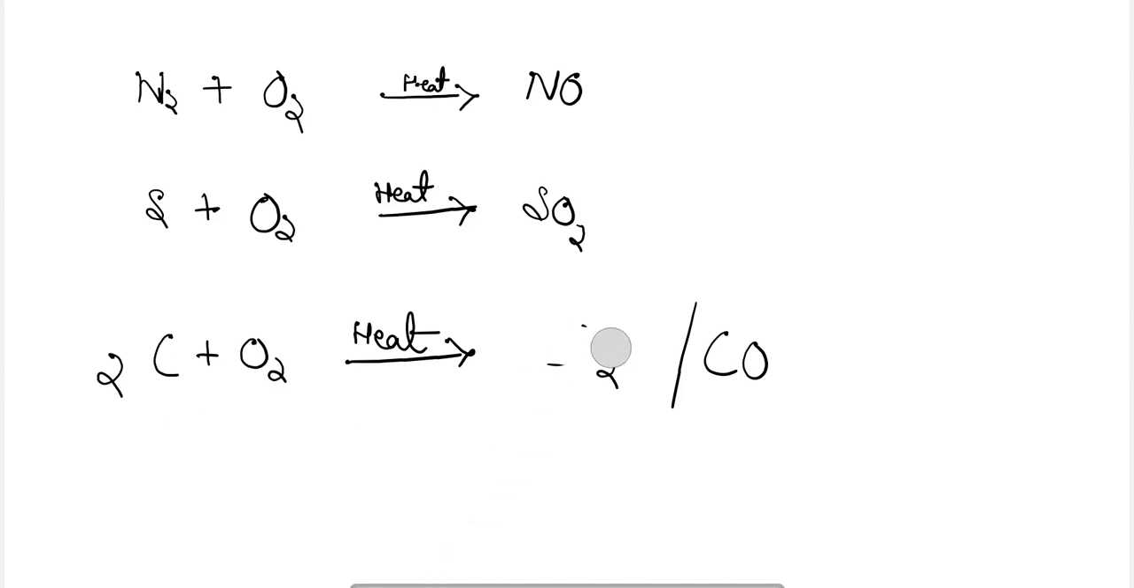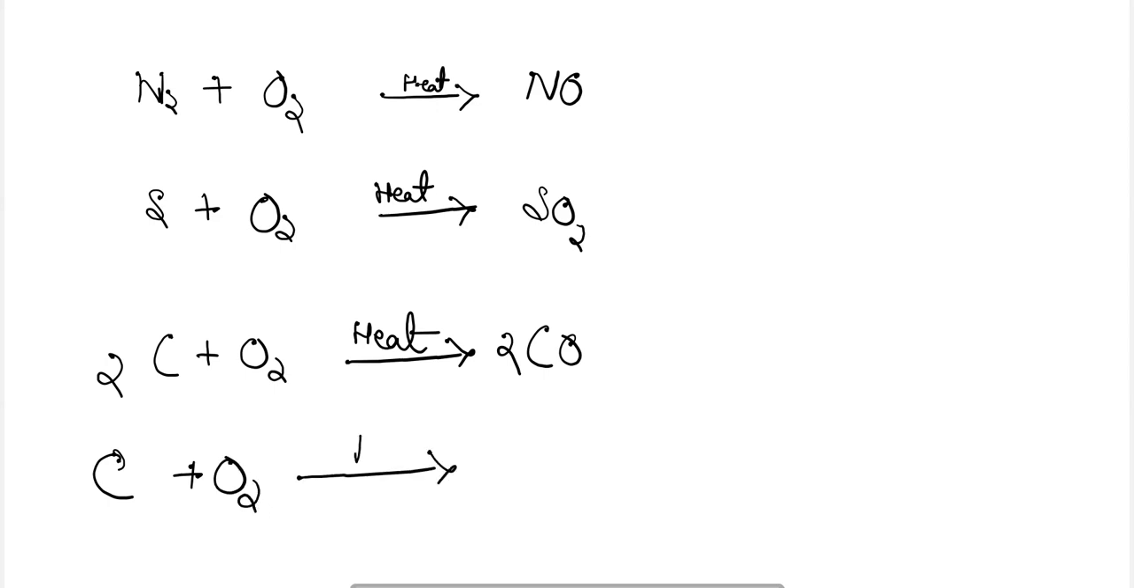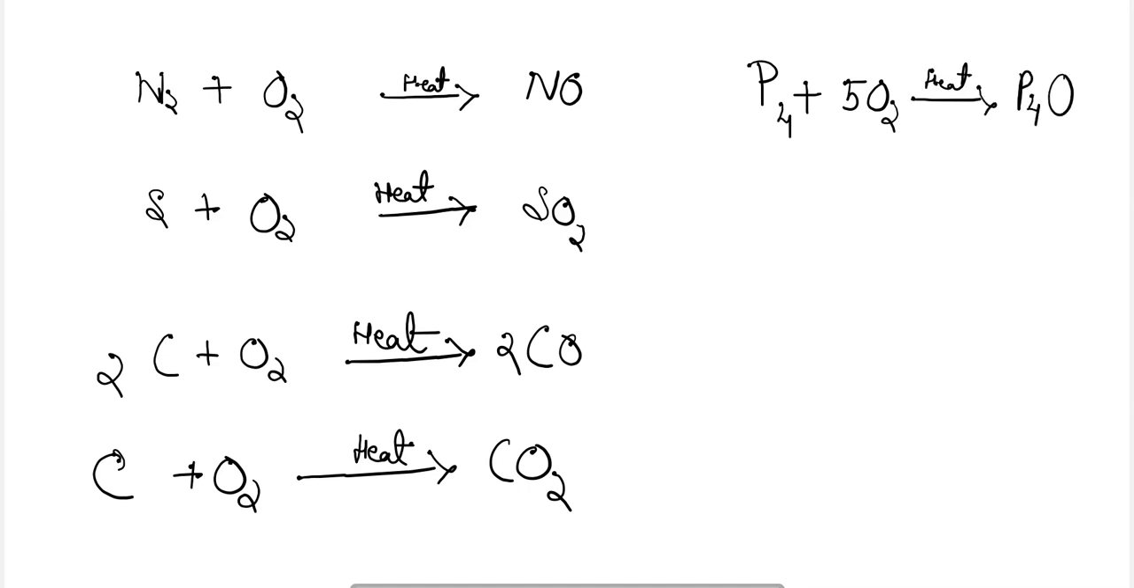Carbon monoxide will be produced when two atoms of carbon react with O2, but if a single atom of carbon reacts with dioxygen, then carbon dioxide will be produced. Also, when white phosphorus reacts with dioxygen, phosphorus pentoxide is formed. So these are some of the oxides formed with non-metals.